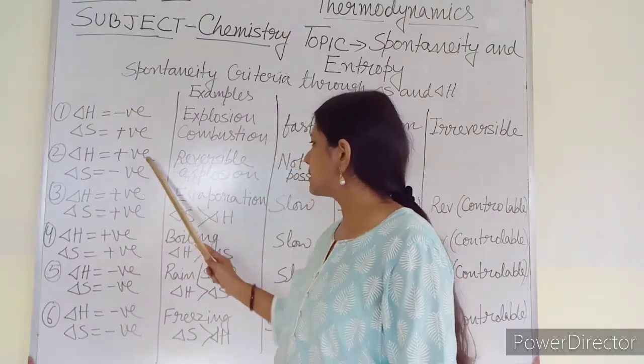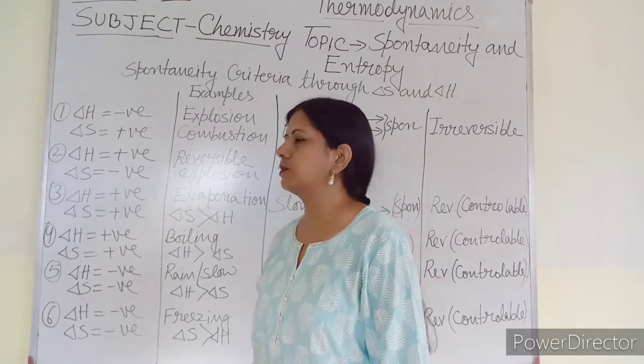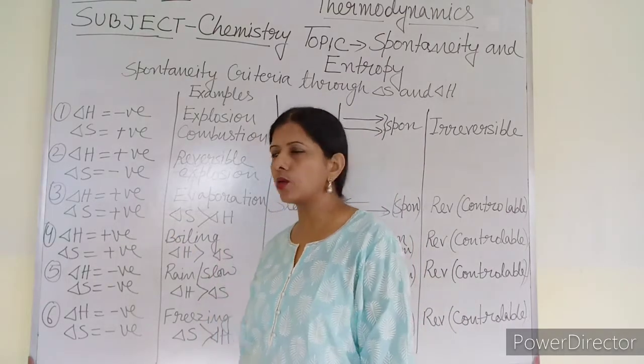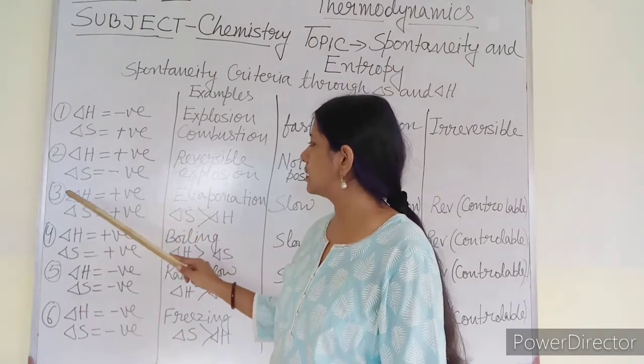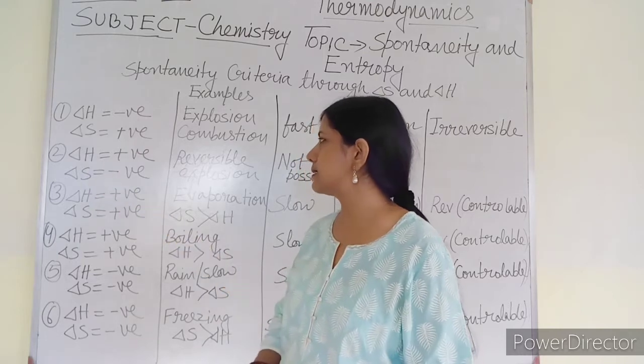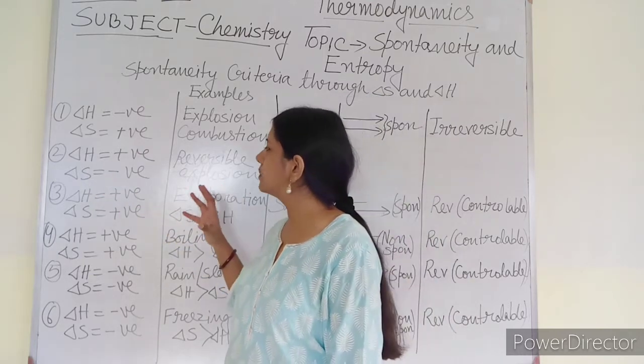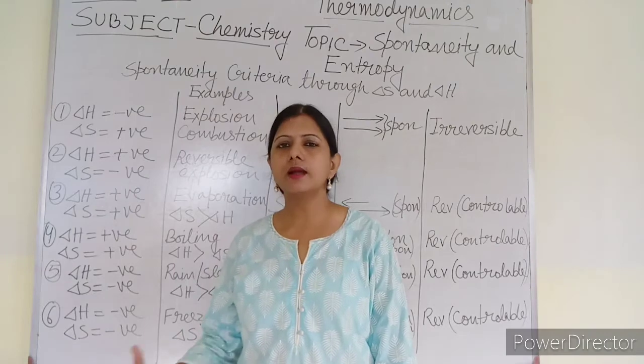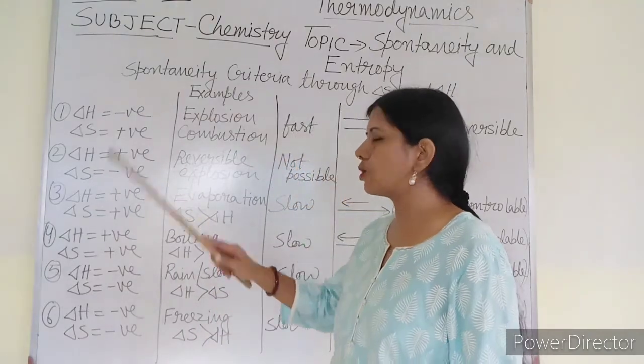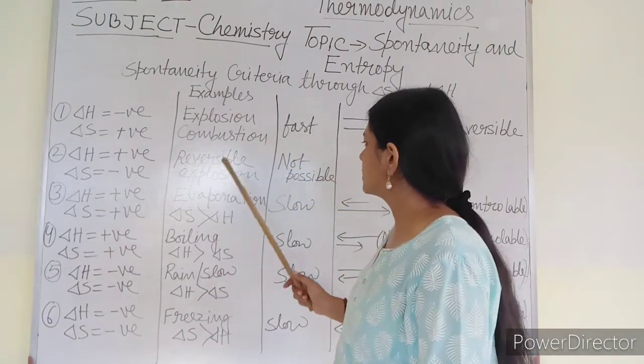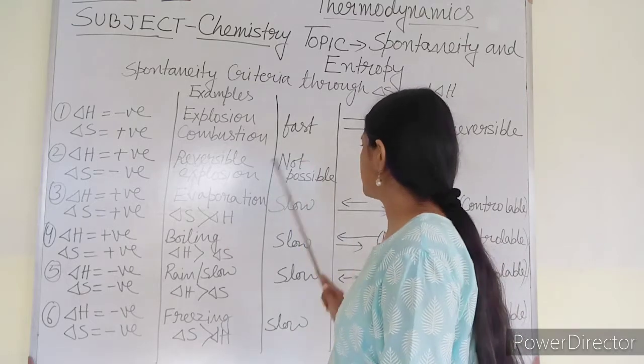So this is the case which is never possible. In any reaction you cannot find that delta H is positive and delta S is negative. That means randomness is decreasing and it is endothermic. Both cannot occur together. So there is no such example, it is not possible.